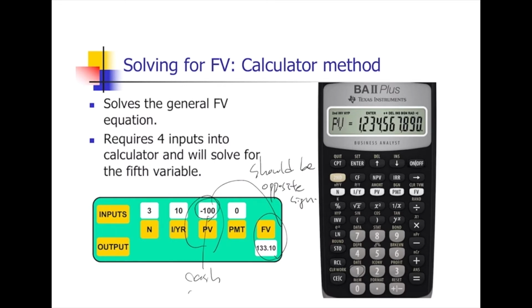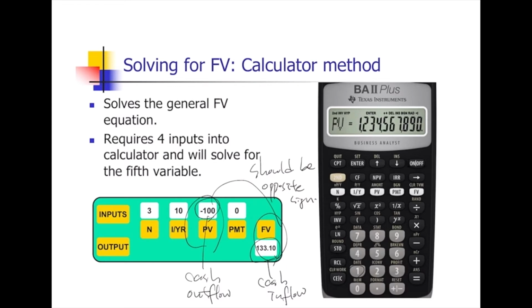Cash outflow, cash inflow. So when you input the same sign, you will get the error message. It is the same in Excel. What is PMT? The PMT stands for payment. So at each period, you get the same amount of money. We will take this in the annuity part. Now you input 4 keystrokes